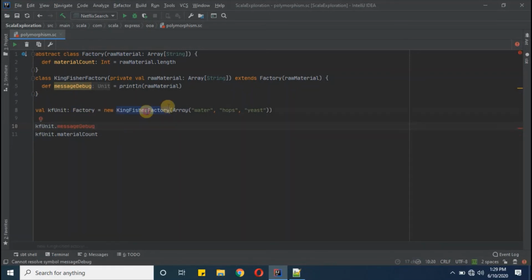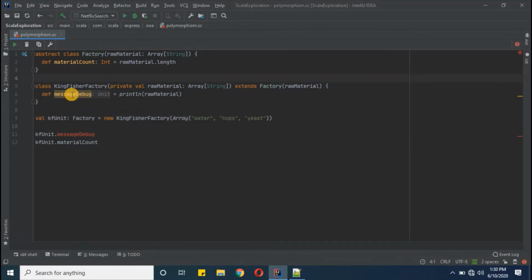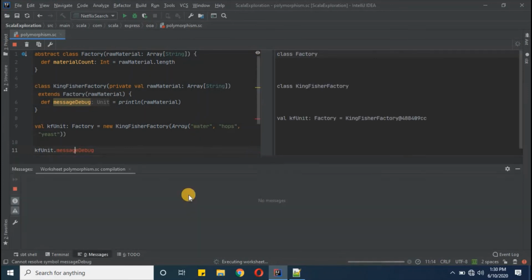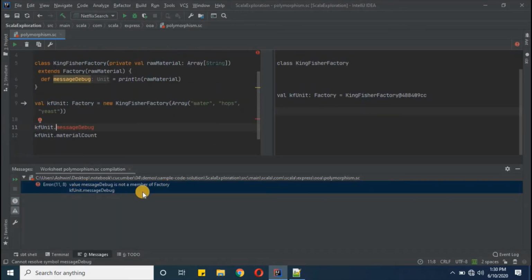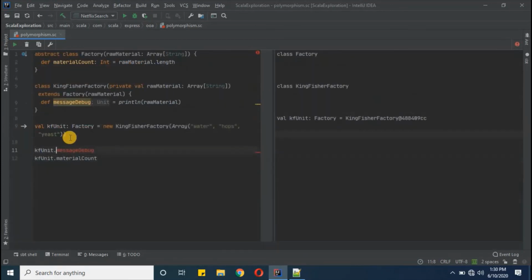If you see, we have given our object reference to factory type, so at compile time it will have visibility only to the functions which have been defined in this type of class. Since we have not got any message debug, that's why we are having a compile time error here. If you run also, the same will be displayed here if you are using IntelliJ IDE.